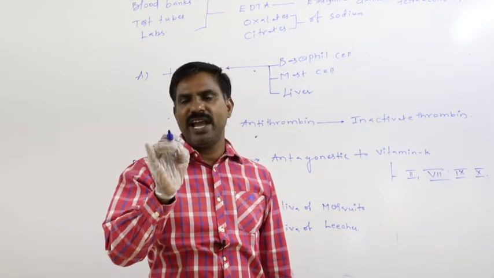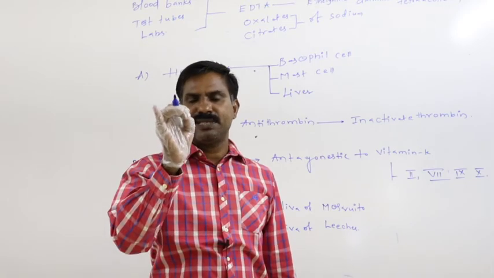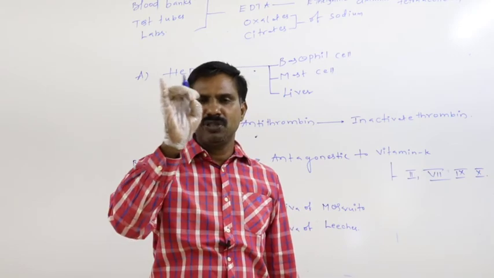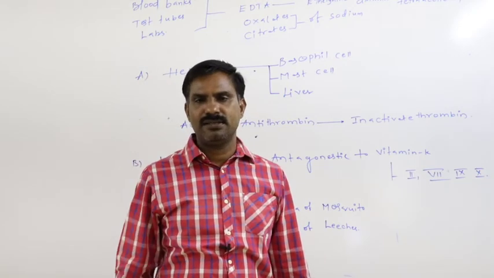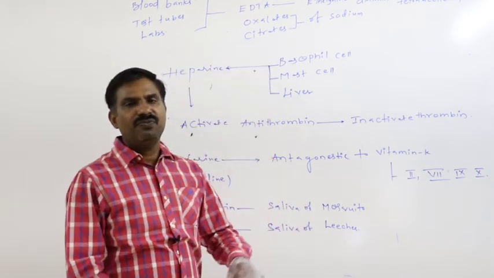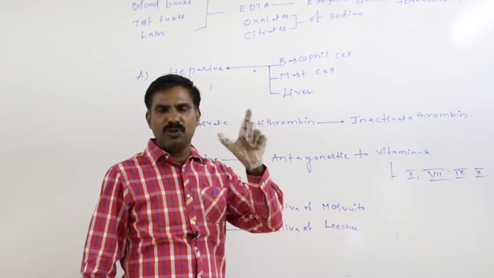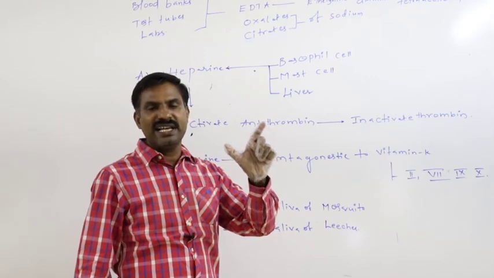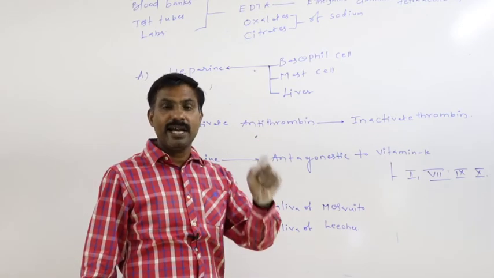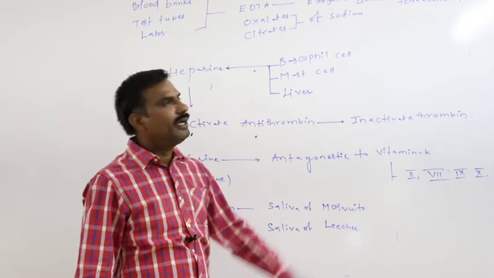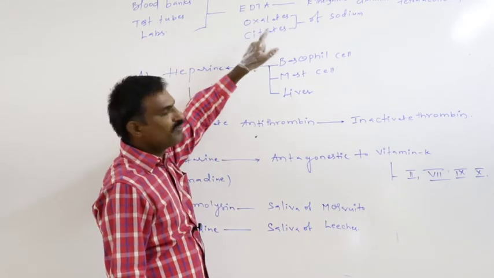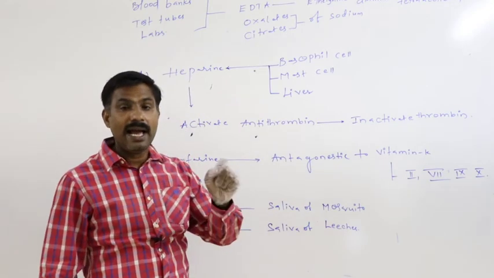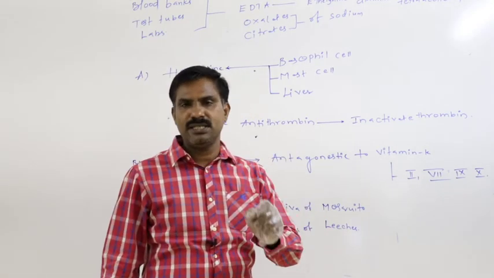In the absence of calcium, the extrinsic as well as intrinsic pathways do not continue. By that way, the prothrombin activator substance is not synthesized. So for the synthesis of prothrombin activator by the extrinsic as well as intrinsic pathway, calcium ions must be present. But this EDTA, oxalate, citrate of sodium act as calcium removers.